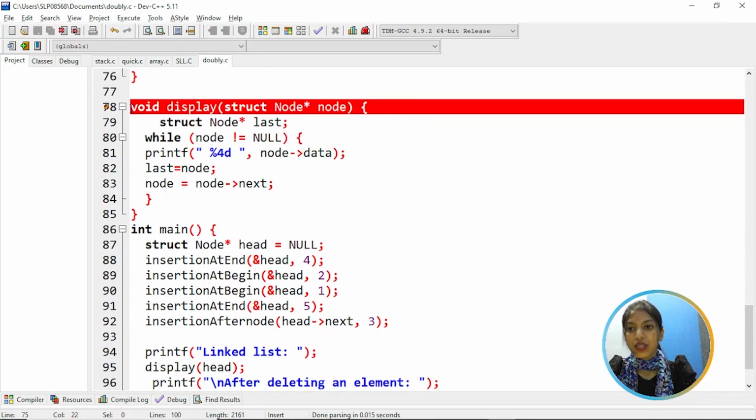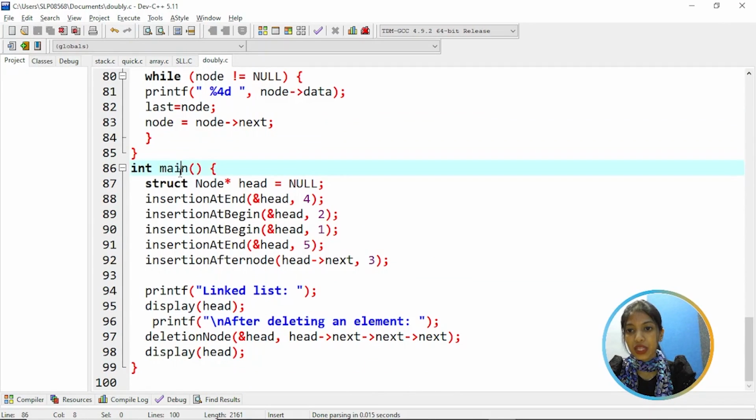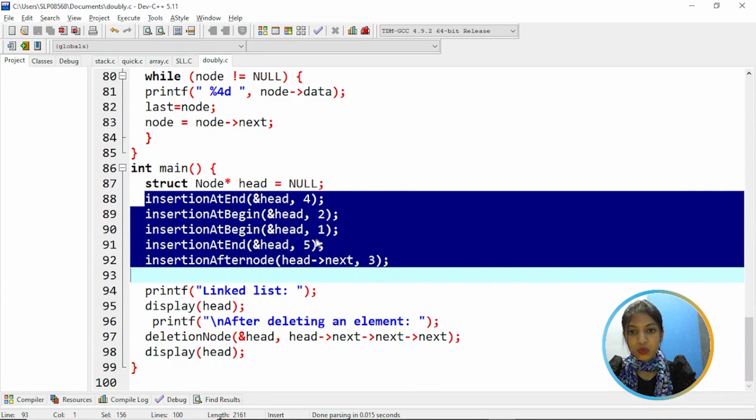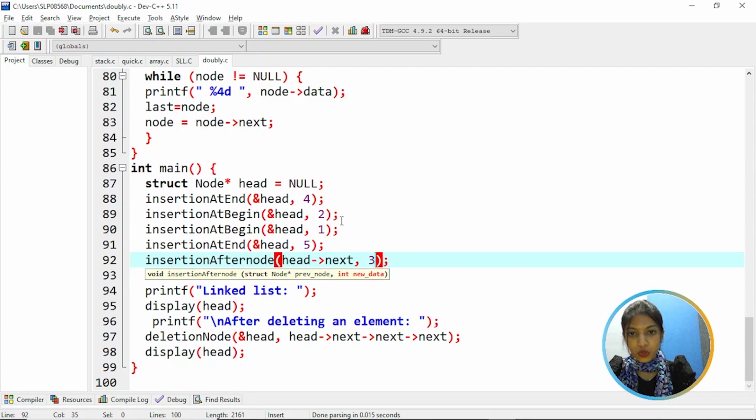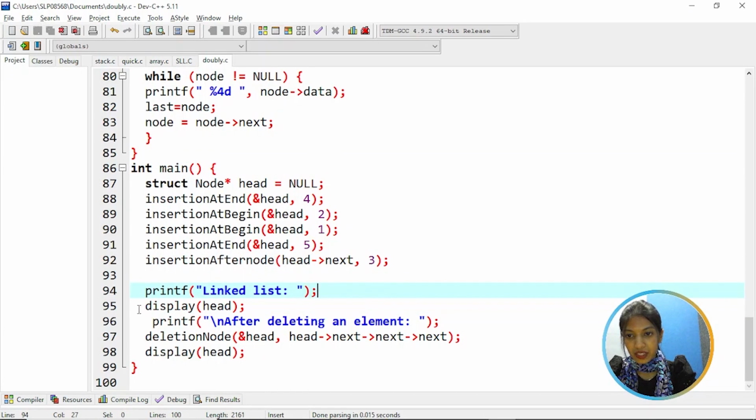And this display function will display all the elements in the list. Then coming to the main function, we are inserting values to the nodes, that is 4, 2, 1, 5, 3. It prints the linked list elements, that is, it displays all the elements. And then we are deleting an element, head's next to next, that means the fourth element, and displaying the list. So we are displaying the elements after deletion.